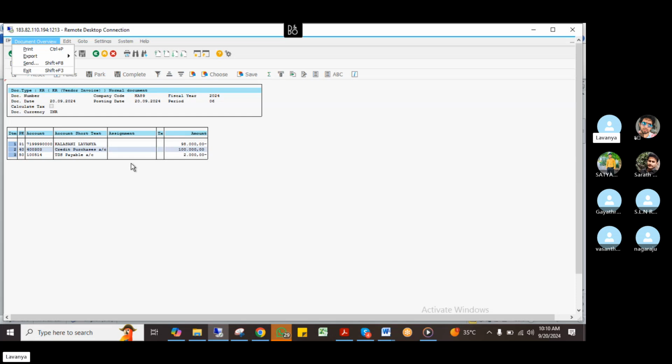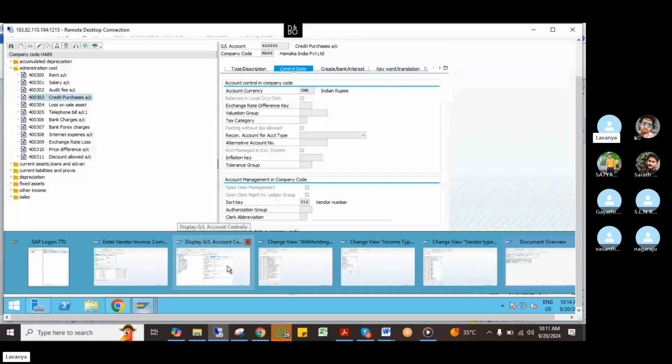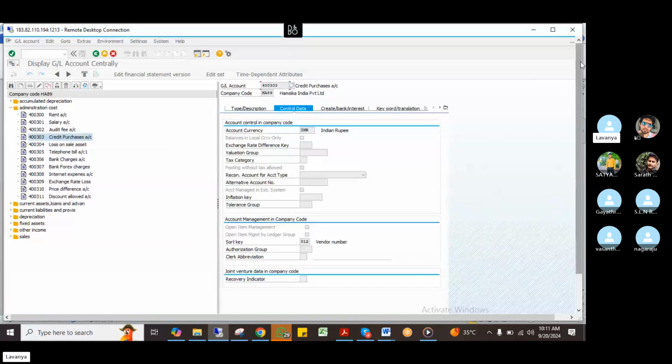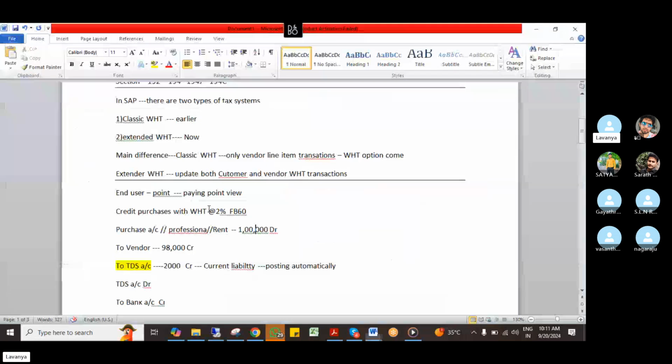When I'm purchasing anything, input tax will come, right? Input tax also. So what I have to do? If I go here again, I'm applying the tax. This one, credit purchases. Go to edit here. Again, I'm giving tax categories here, input tax. Now the entry will come with input tax and along with withholding tax. So how the entry will come, I'll show you here.